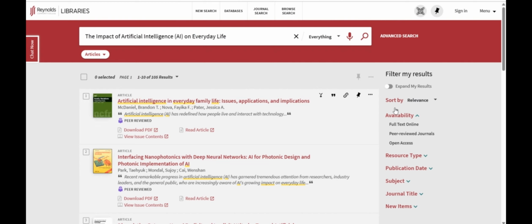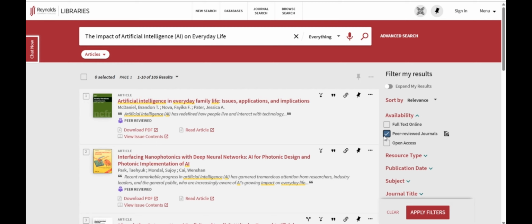Now, when you search, look how many results we have. We have 105 results. You can select this one, peer-reviewed journal. Peer-reviewed journal means there is a group of professors from all over the world, some of them called editors for a journal, and those professors or editors already read and review everything before they publish it.